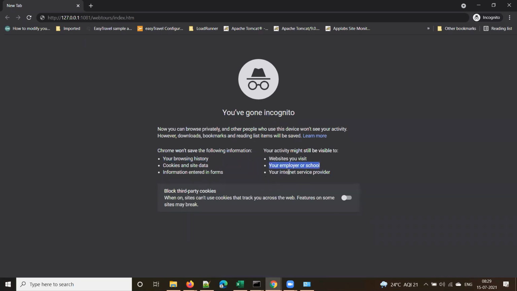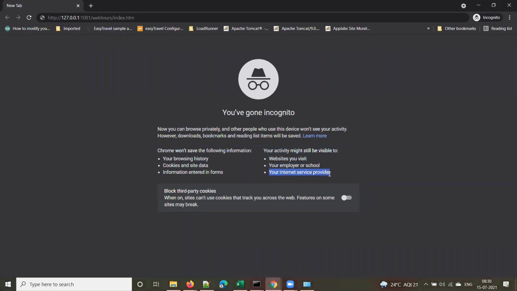So don't visit any unwarranted websites on your office laptop. If it is a personal laptop, that's fine, you can browse anything. But if it is your office laptop, don't visit any unwarranted websites, because your activity might still be visible to the websites that you visit, or your employer or school. Basically, employer means your network team can monitor that. They can track and trace it.